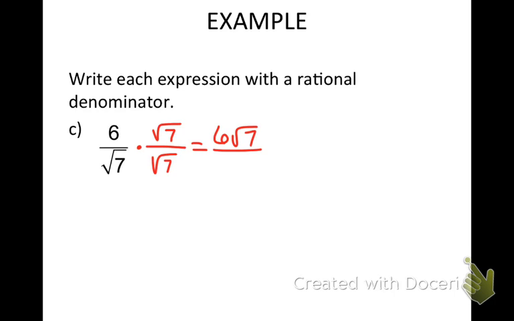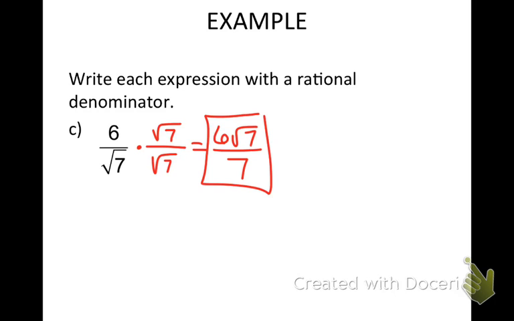Square root of 49, which is 7. Can I simplify 6 divided by 7? No, so now I'm done. That's it? That's it. 6 square root 7 over 7. Not that hard.